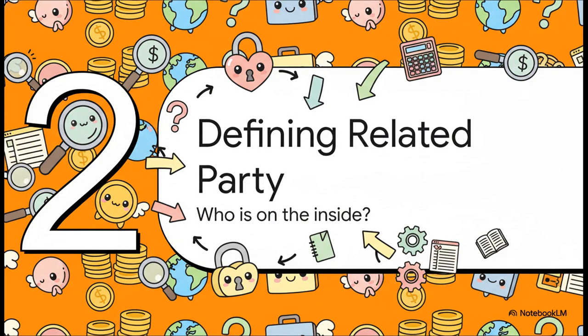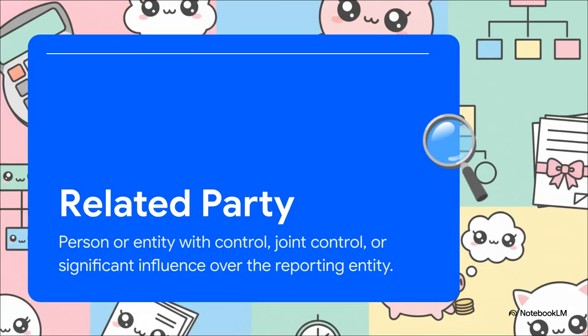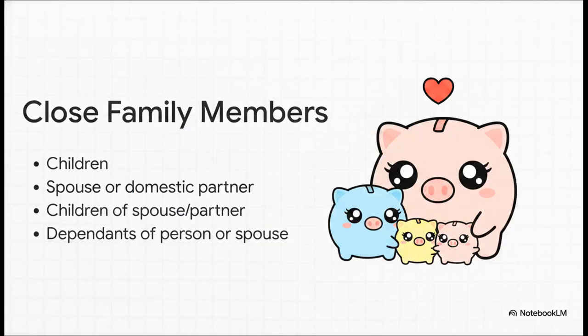Moving right along to Section 2, defining a related party. Who is actually on the inside? So what exactly is a related party? Well, it can be a person or an entire entity. Essentially, corporate groups operate a lot like family dynamics. Parents, subsidiaries, and fellow subsidiaries are all related to each other. Associates and joint ventures are brought right into the fold too. Why? Simply because they have the power to instruct or influence decisions. If one entity can dictate the operating policies of another or significantly influence them, boom, they are related parties under IAS 24.